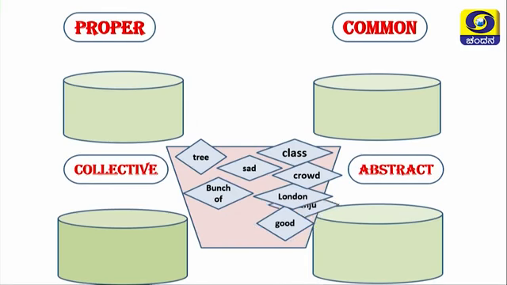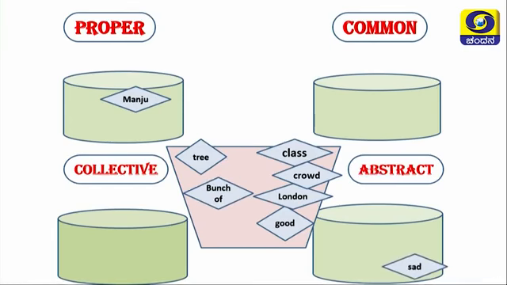Now you see the words which I have selected. What is that word? Manju. Manju has gone to proper noun. This is a specific name. And next one is sad. It has gone to abstract noun. And next one is crowd. It has gone to collective noun.